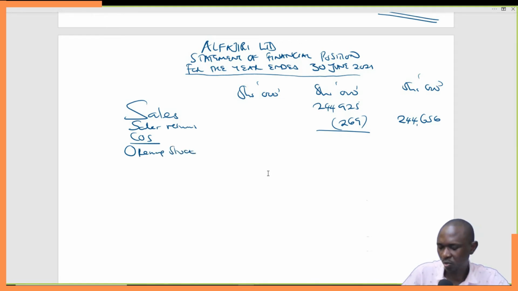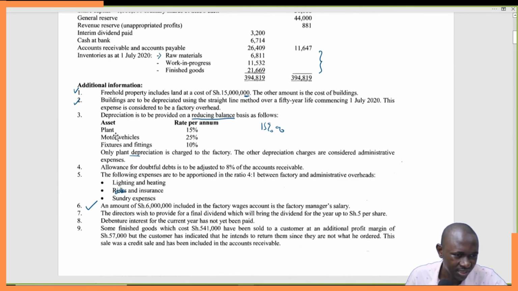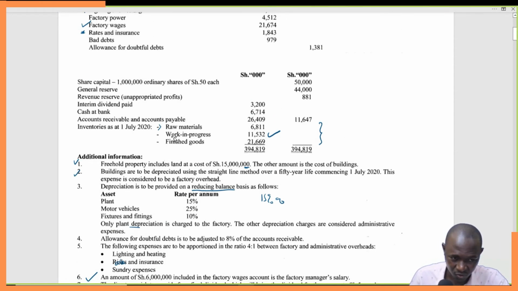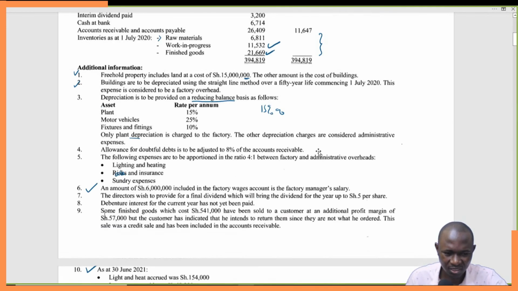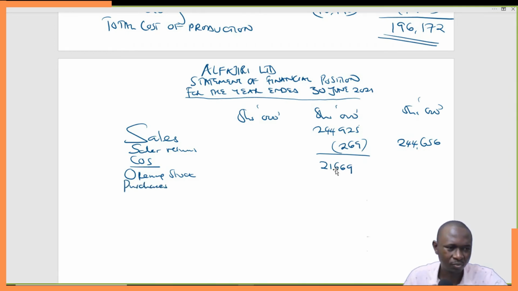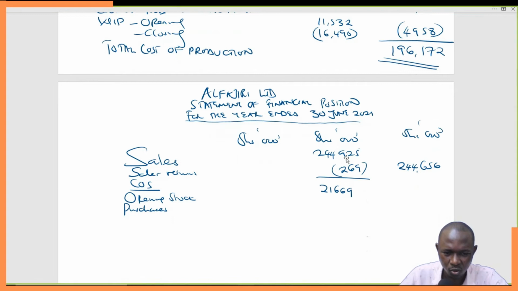opening stock. These ones are now just obvious. We go pick opening stock. Let's come back here, inventories. Opening stock. But now this is finished goods. We are no longer in the factory. So this is the finished goods that we are talking about. 21,669. This is what we are interested in. So 21,669, and we'll have it here. Then add what? Purchases. But now purchases, we are not purchasing from any other source. We are simply receiving these goods from our factory, which is now 196,172.